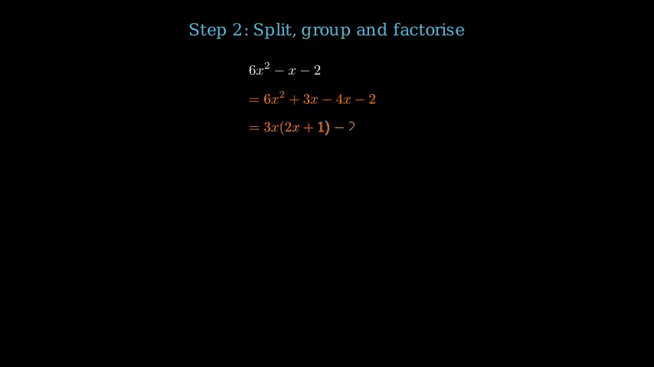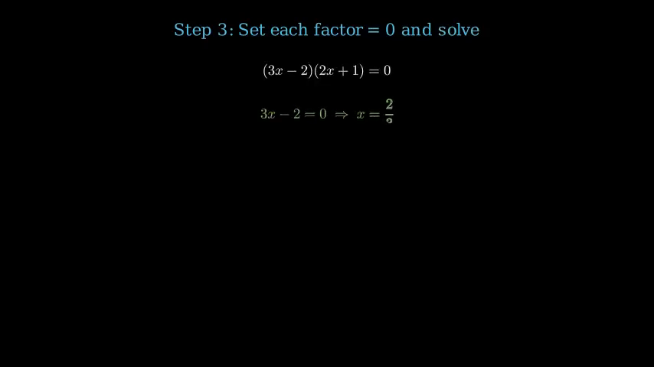Correct. Step 3. Split and group. 6x² − 4x + 3x − 2 = 0. 2x(3x − 2) + 1(3x − 2) = 0. So (3x − 2)(2x + 1) = 0.